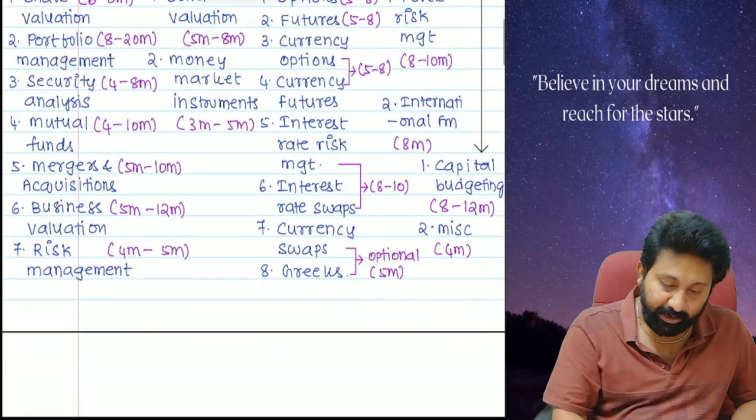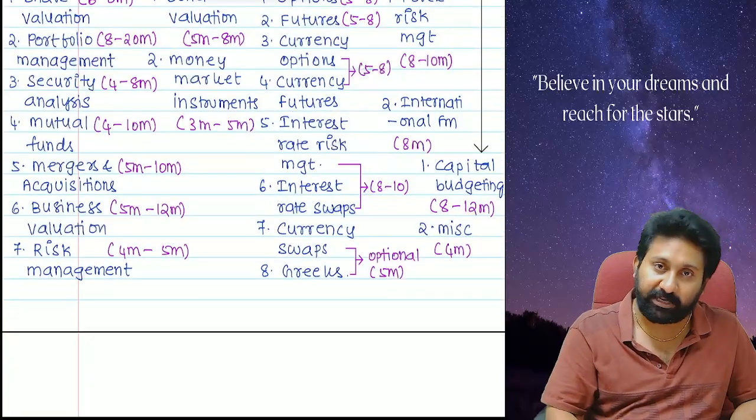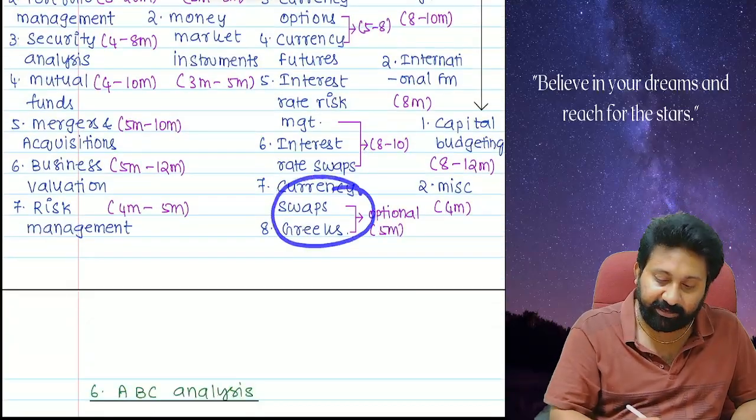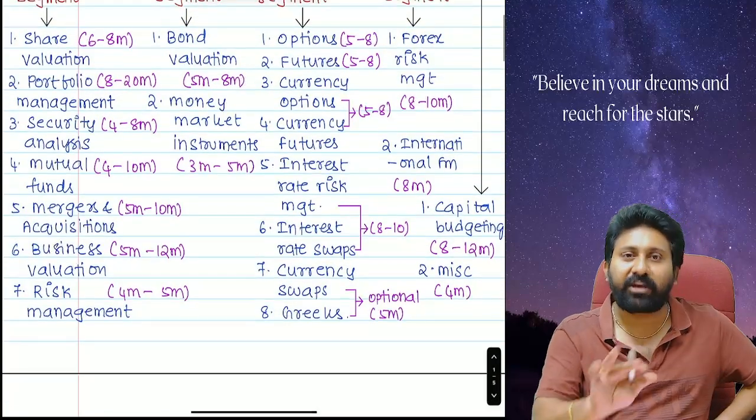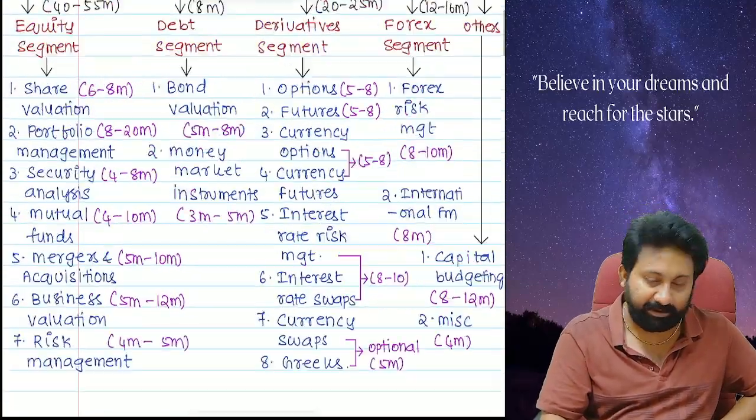So now, derivative segment: options 5 to 8, futures 5 to 8, currency options and currency futures 5 to 8, interest rate risk management and swaps 8 to 10. Currency swaps and Greeks are optional; 5 marks may come, may not come. In 3-4 attempts, one time those will come in the exam.